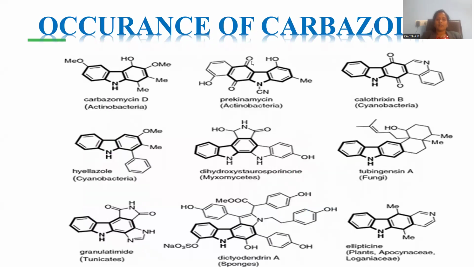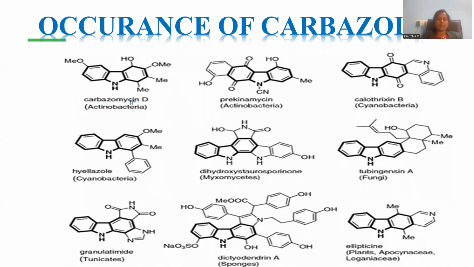Let me see where you can locate this carbazole. Carbazole can be extracted from bacteria, fungi, and plant materials as well. This kind of carbazole molecule is extracted, so we can designate the molecule as a biomolecule, being extracted from bacteria, fungi, and sponges. What natural biological organisms are available in order to extract this carbazole?